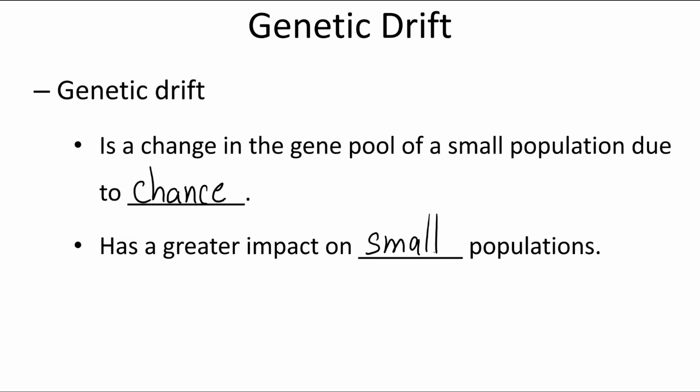So what is a chance event? Well, it could be that you have a population of flowers growing on a hillside, and suddenly a landslide occurs and half of the population is suddenly gone. The ones that survived didn't survive because they were any better adapted. It was just chance, luck of the draw, that they weren't there where that natural disaster occurred or where that population limiting event took place.